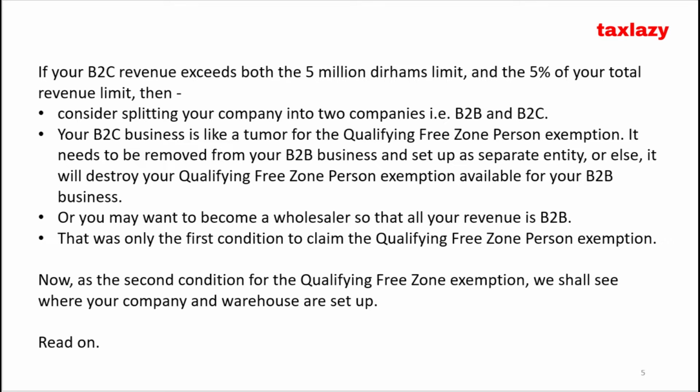Your B2C business is like a tumor for the qualifying free zone person exemption. It needs to be removed from your B2B business and set up as a separate entity, or else it will destroy your qualifying free zone person exemption available for your B2B business. Or you may want to become a wholesaler so that all your revenue is B2B.